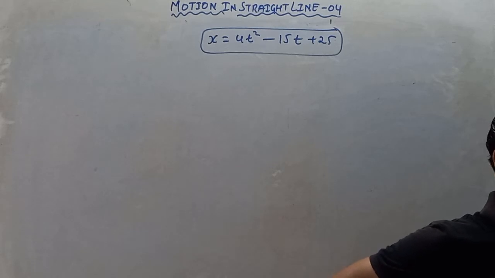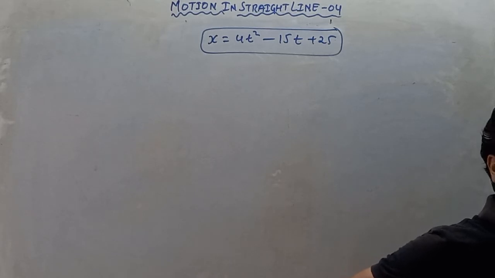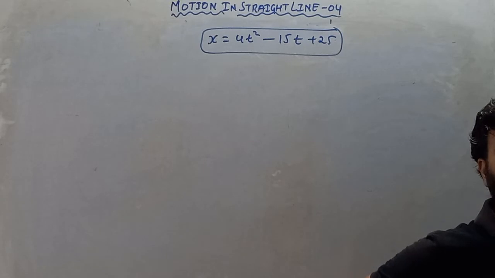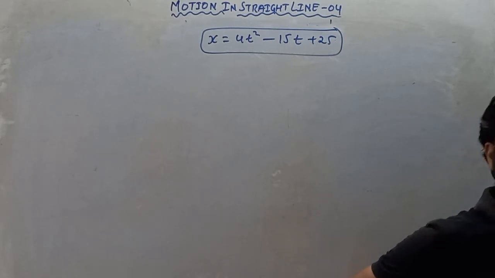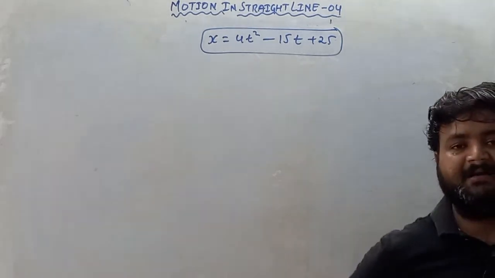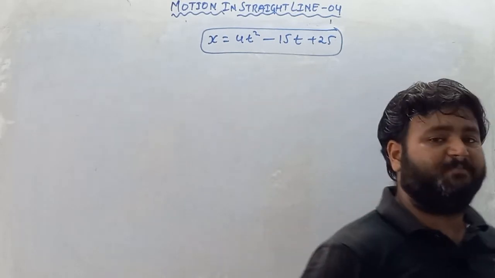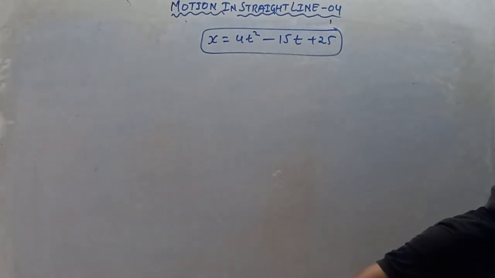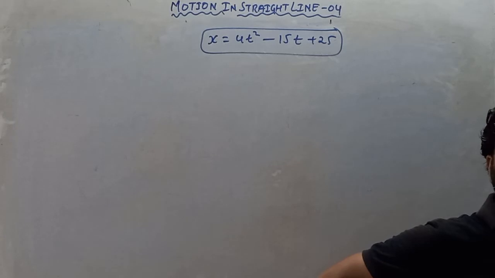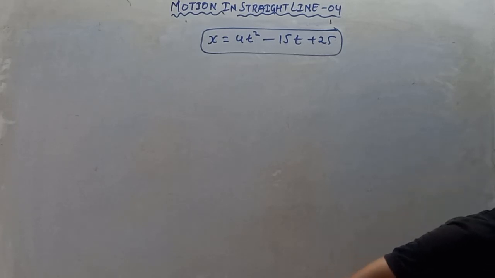Find the position, velocity and acceleration of the particle at t equals 0.